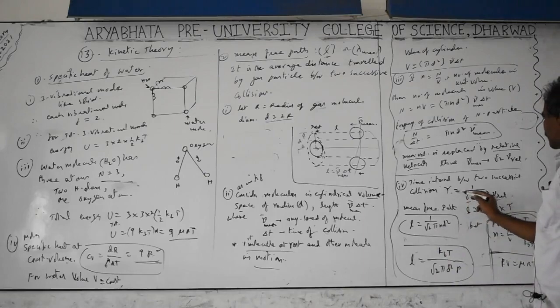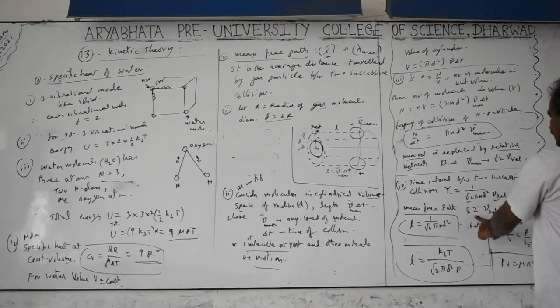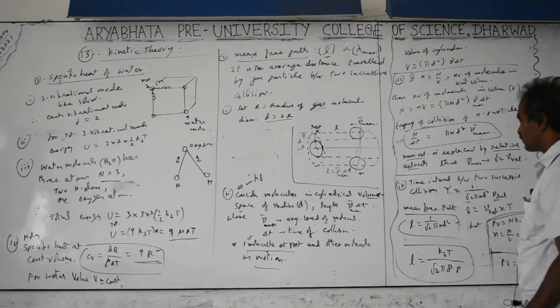Cross multiply here: V relative into tau. The time interval of collision is taken as tau. So V relative tau is equal to this part that remains here. So that is L. L equal to V into tau is nothing but equal to 1 by root 2 into pi n d square, which is the formula you have to remember for the problems.